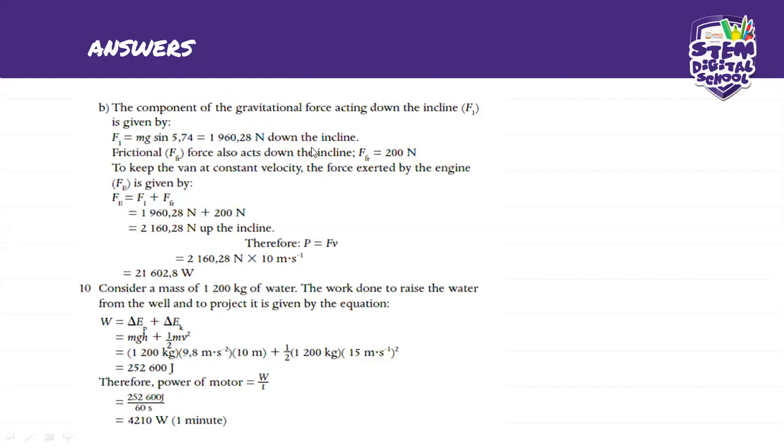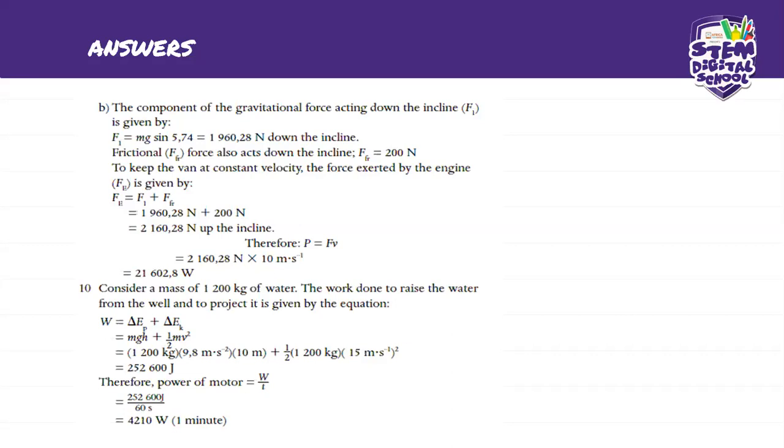The frictional force also acts down the incline, and that one is 200 newtons, which is given to us. So to keep the van at a constant velocity, the force exerted by the engine is given by F1 plus F frictional.